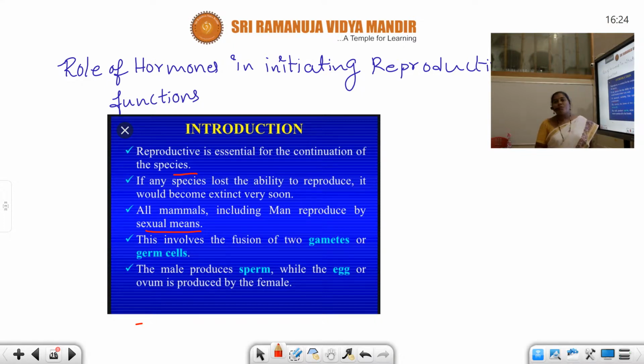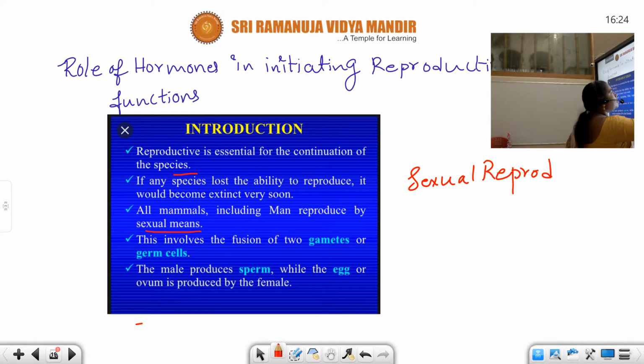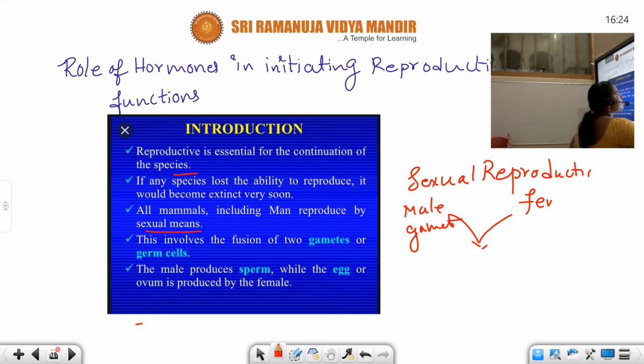So, reproduction is of two types, asexual and sexual reproduction. Human beings will go for sexual reproduction, and this involves the fusion of two gametes or germ cells. Do you know what we mean by sexual reproduction, students? In sexual reproduction, there is a fusion of two different gametes, male gamete and female gamete, right? Male gamete and female gamete.